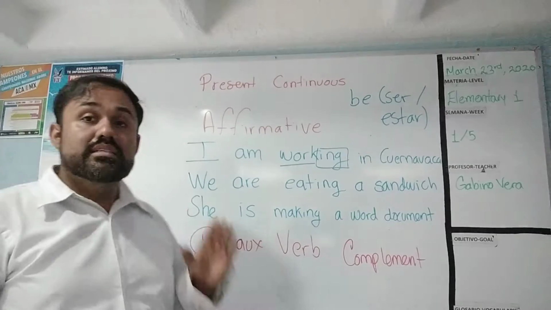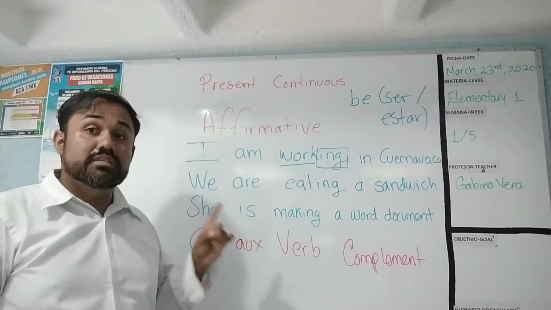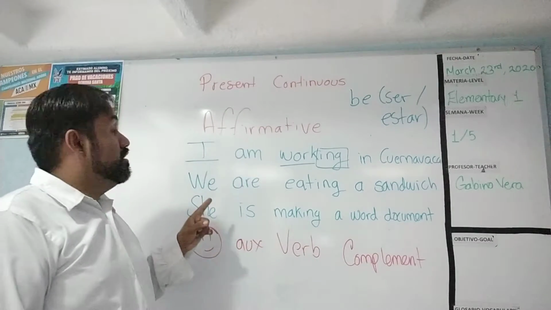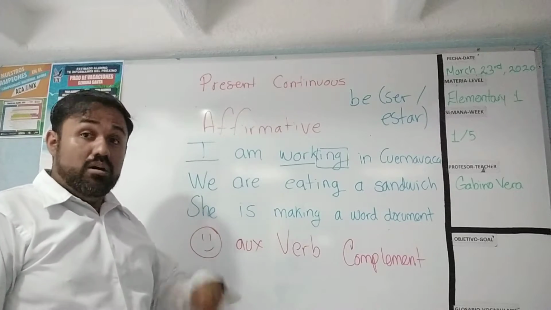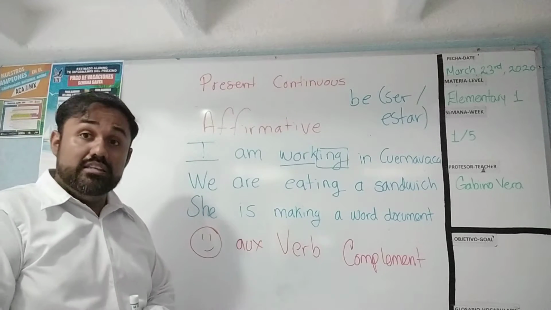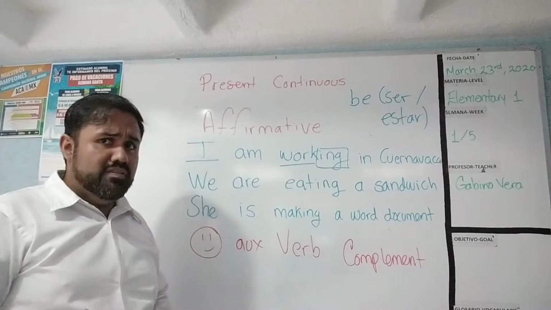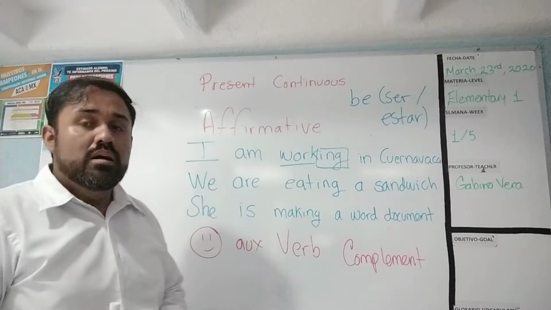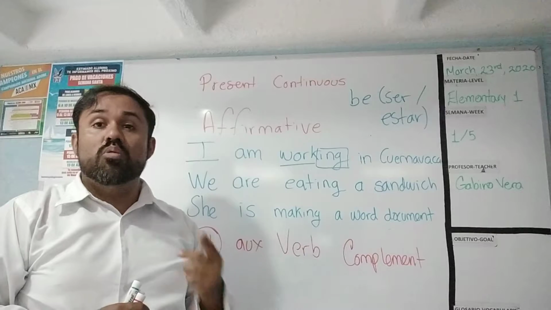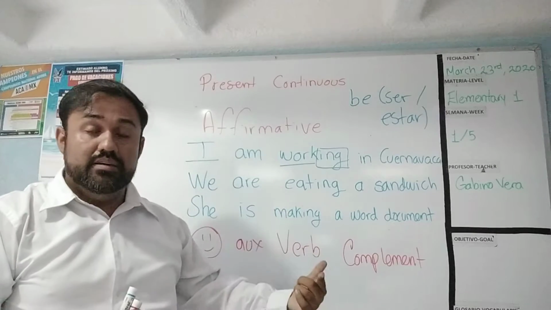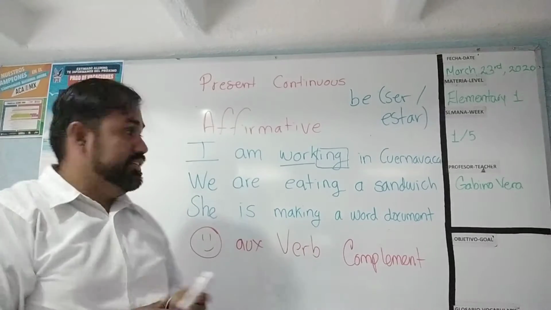Okay? This is how you make affirmative sentences using the present continuous tense. Now, let's focus on the negative sentences. It is very, very simple. Well, for this, we have another activity.